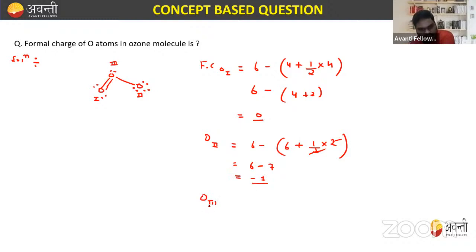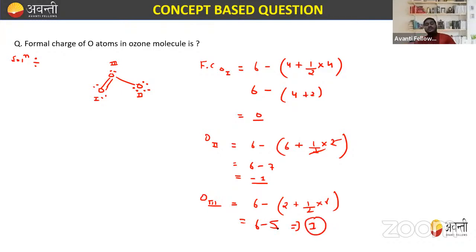Similarly, in the case of oxygen number 3, how will you calculate it? For oxygen number 3, we know that the valence electrons is 6. Again, lone pair electrons is 2. And the bonds it forms are 3 bonds, that is 6 electrons, so half into 6, which is 3. So this comes out to be 6 minus 5, which is equal to 1.